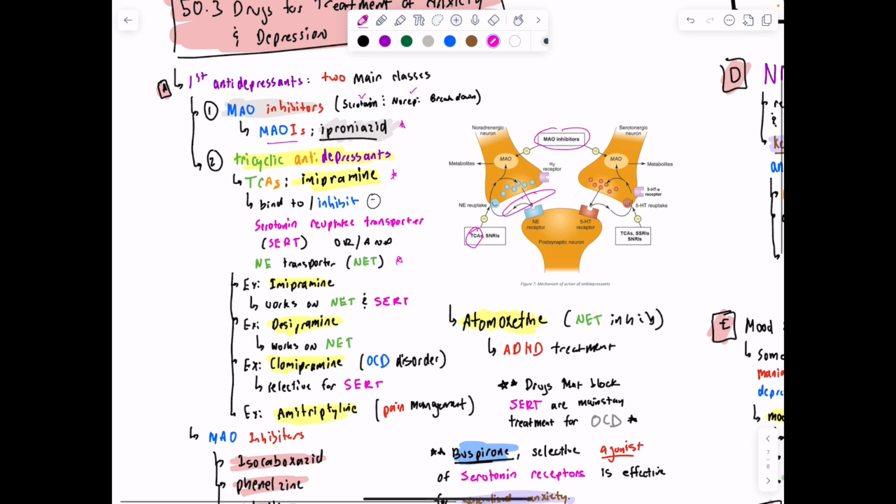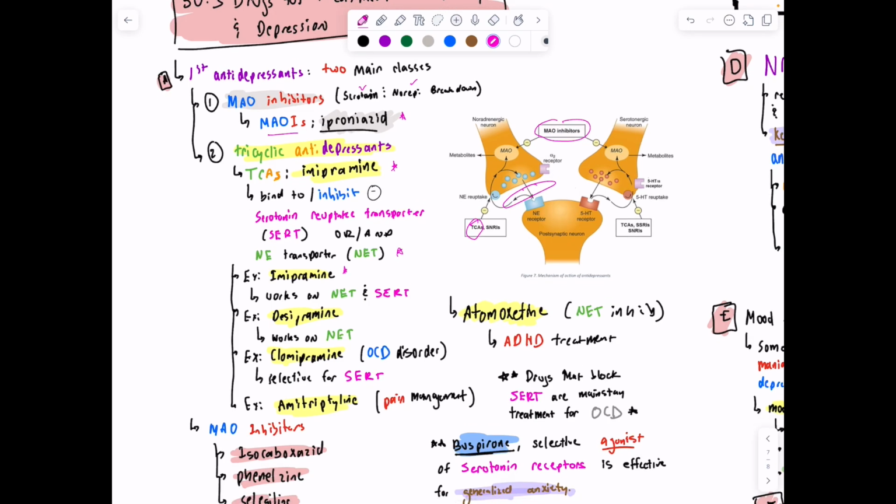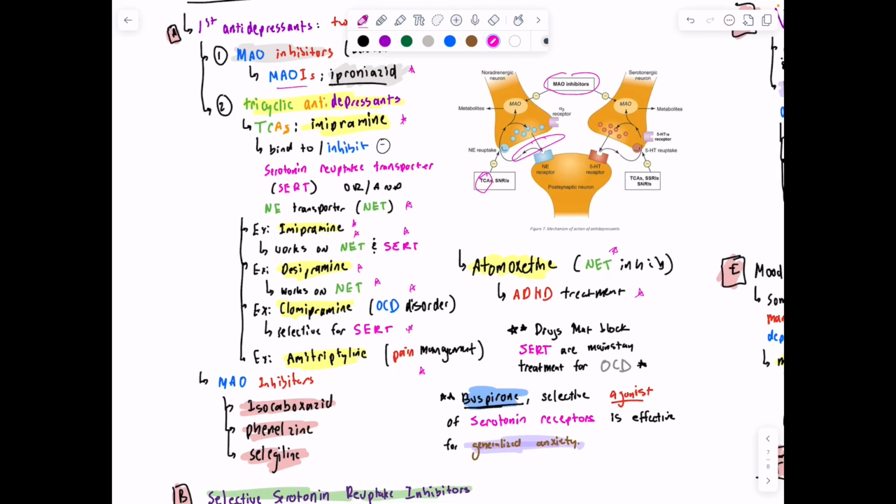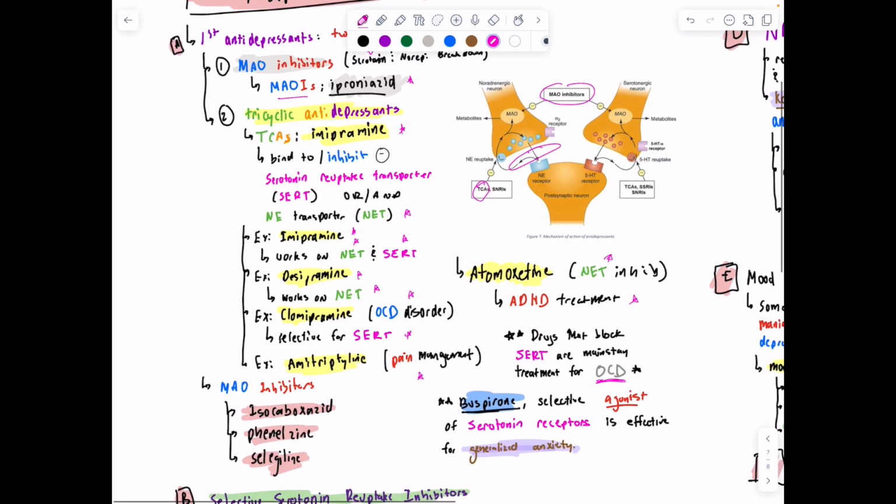All right, so we said imipramine works on the norepinephrine transporter, and then you have the serotonin reuptake transporter, SERT. You have another drug, desipramine, which works on the norepinephrine transporter. Clomipramine is used for OCD and works on SERT, and amitriptyline is for pain management. Then we have atomoxetine, which is a norepinephrine transporter inhibitor used for ADHD. The idea is that drugs that block the serotonin reuptake transporters are used for OCD treatment. And then more MAO inhibitors: we already talked about iproniazid. We also have isocarboxazid, phenelzine, and then selegiline, which we're familiar with.